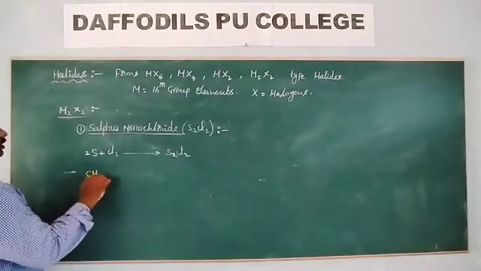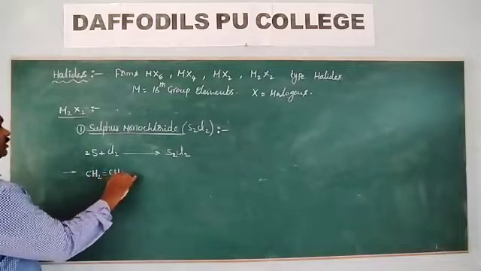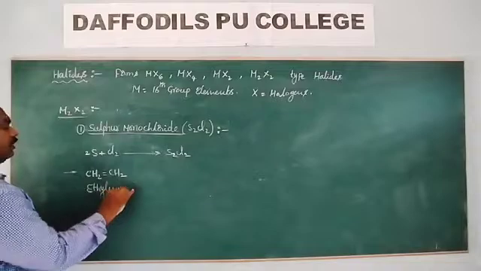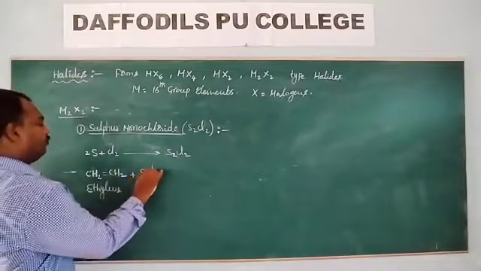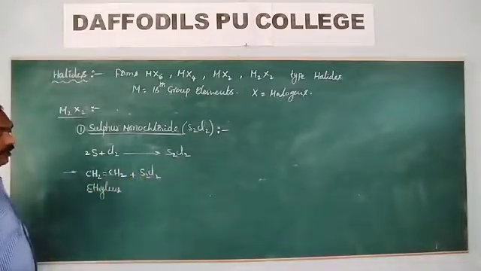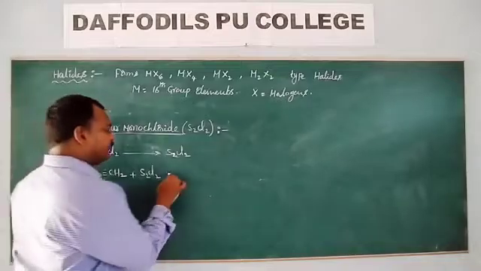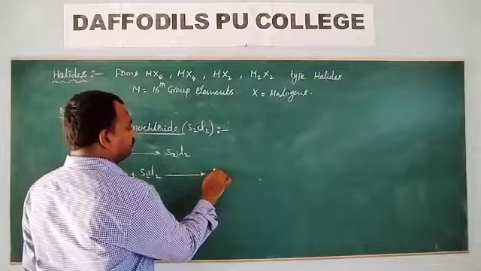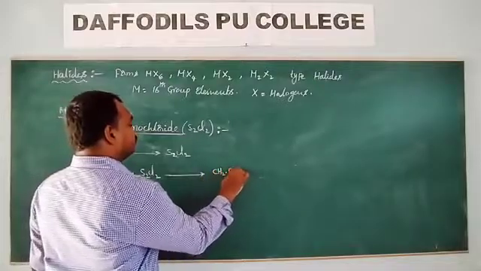And ethylene on reaction with sulfur monochloride forms mustard gas.